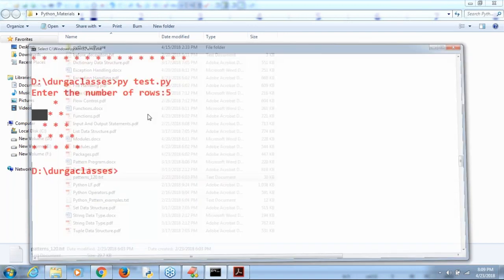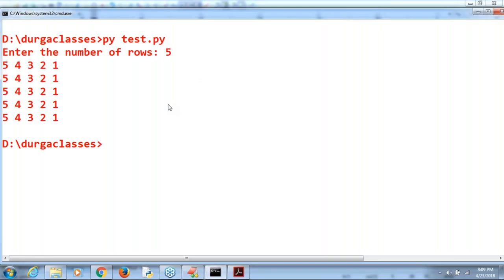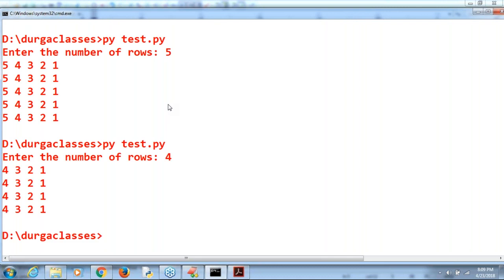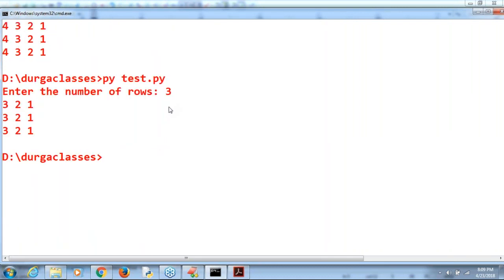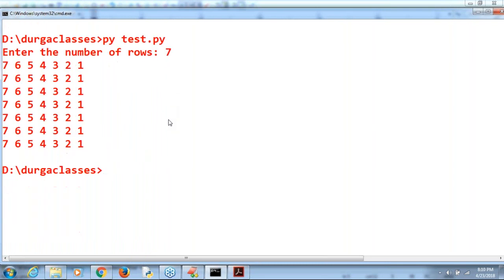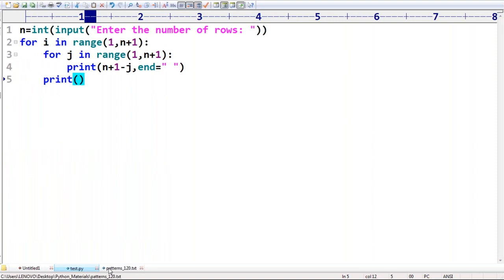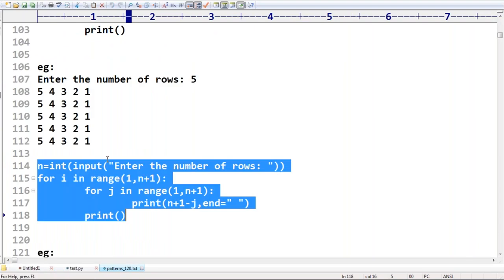Observe. Enter number of rows 5, then the output is 5, 4, 3, 2, 1. Enter number of rows 4, then 4, 3, 2, 1. Every time it is going to decrement. Number of rows 7, then 7, 6, and so on by default. Similarly, have a look once.